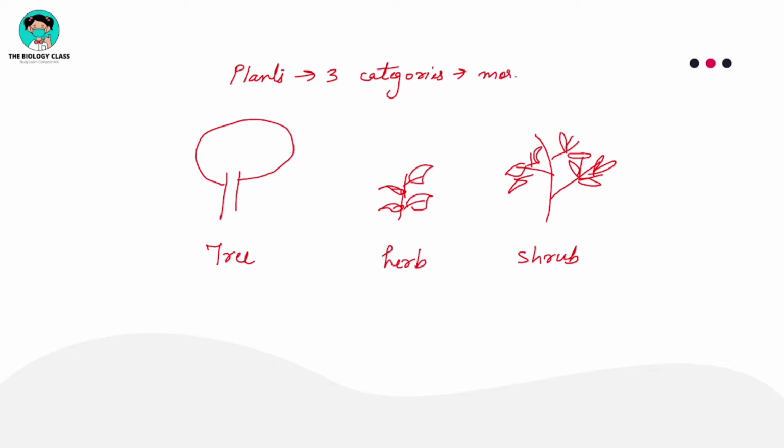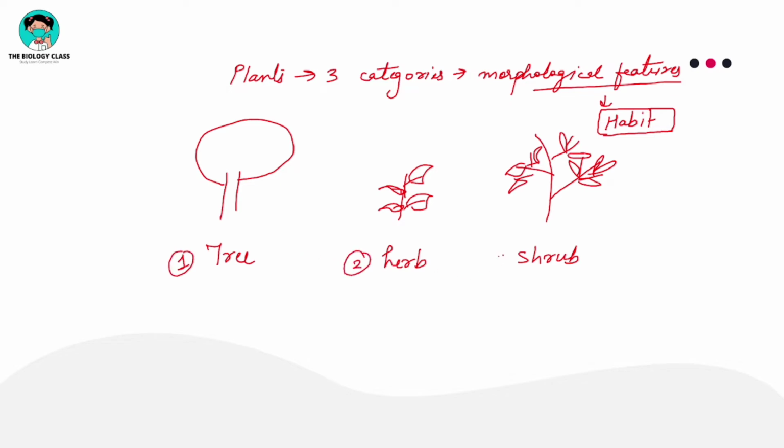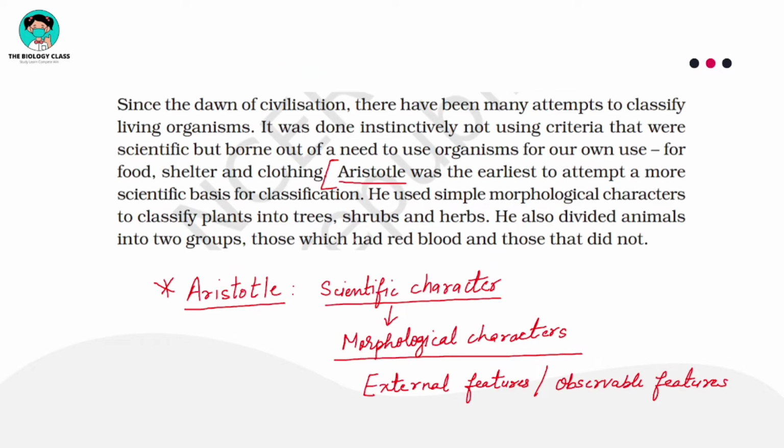Based on the morphological characters, or you can say features, he divided all the plants based on the growth habit. Based on the growth habit, he said that all the plants can be categorized as trees, herbs and shrubs. You can see he used simple morphological characters to classify the plants into trees, shrubs and herbs.